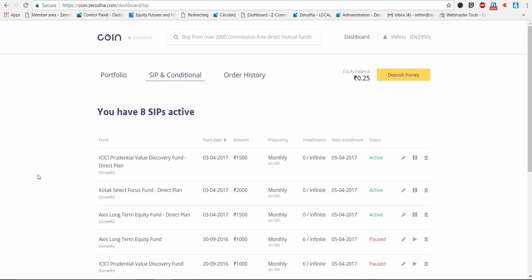A question I'm asked quite a few times on the two places is, how do I shift my regular plan funds to the direct plan? Now, unfortunately, there's no easy way for this. You will have to exit your regular plans and repurchase the direct plans. It would probably not make sense if the amount is small, and also there is a tax outgo here. If there's any short-term capital gain tax, if you're shifting, you will essentially be booking that short-term capital gain tax. It will not make sense.